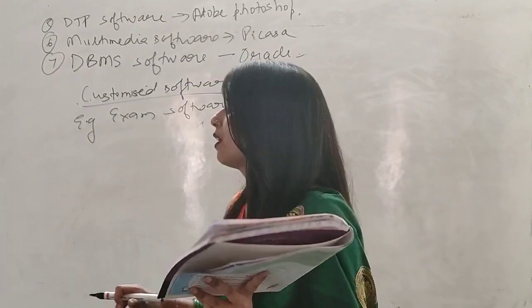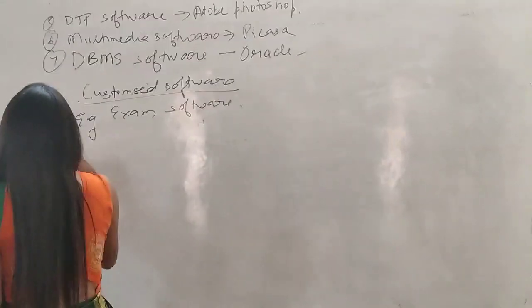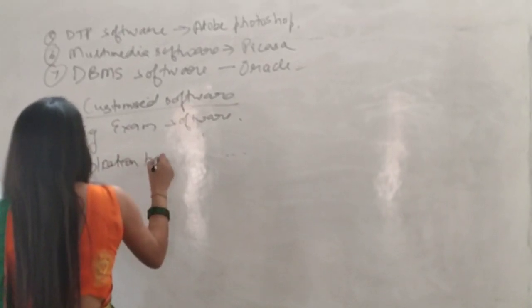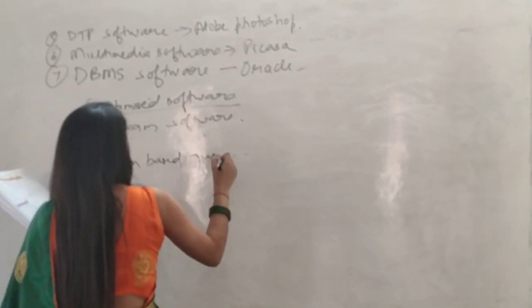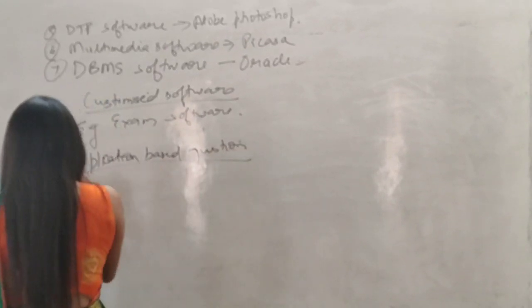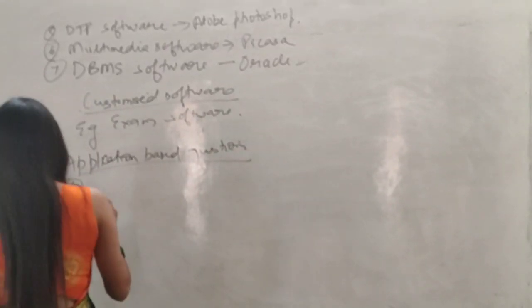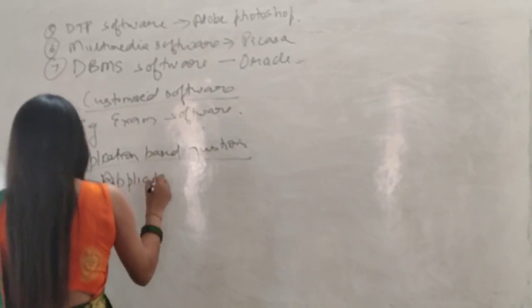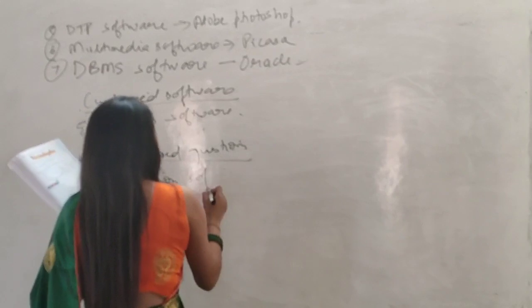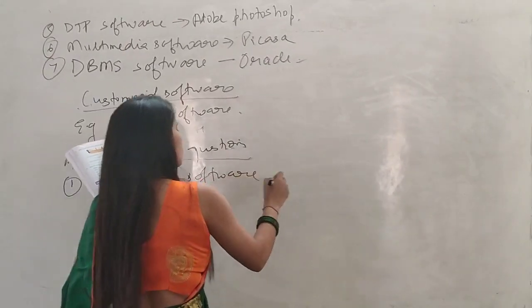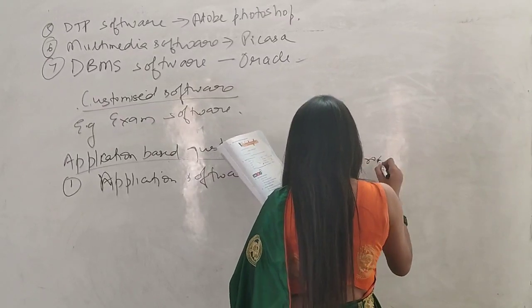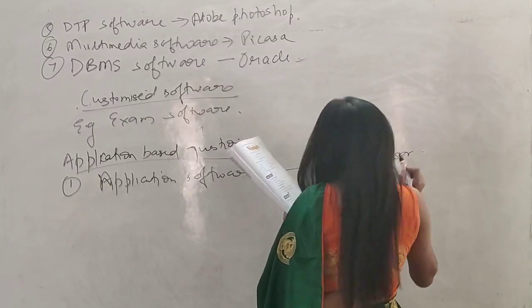So the answer will be word processor. Application based questions. Okay. So the first one is, at first we will write the software name. So software is application software and the example is word processor.